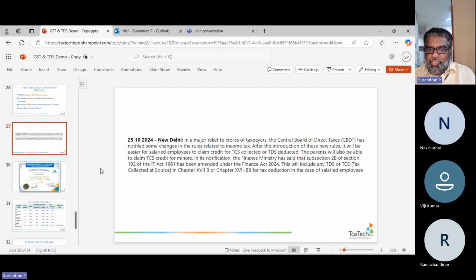So in the notification, the Finance Ministry has clearly said, sub-section 2B. Remember, now understand, I'm going back to the income tax rules. Sub-section 2B, section 192 of the IT Act 1961. Now they have given the amendment on this particular definition, right? Which is the amendment.